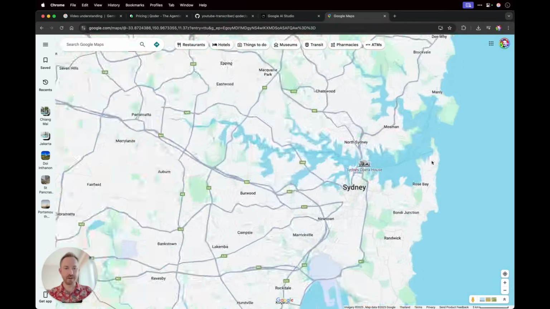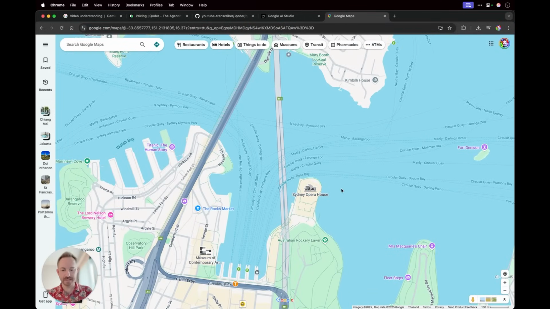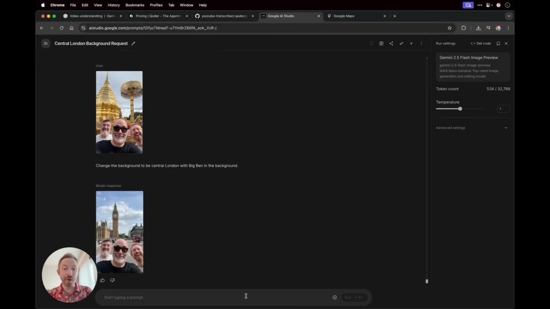I'm going to zoom in on Google Maps. Let's go to the Sydney Opera House, somewhere like this, and we'll take a quick screenshot of this Google map. When that's popped open, I can use the drawing icon and I can draw like this, a nice big arrow, and save this to my desktop. Now, why would I do that?